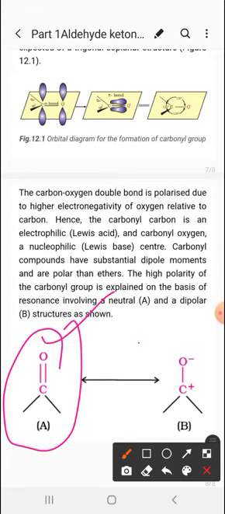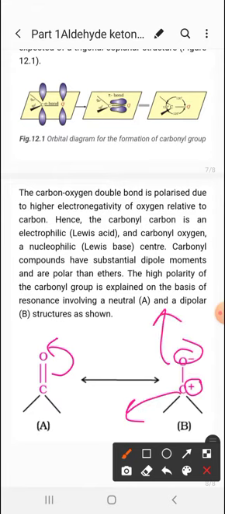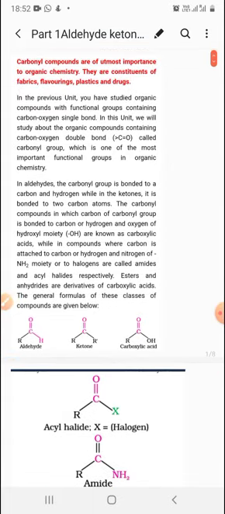Why? Because oxygen is more electronegative as compared to carbon. So इस वजह से highly negative है, यहाँ negative और यहाँ positive charge आपका develop रहता है. So you can see if there is a shift of electron density over the oxygen, carbon will have positive and oxygen will have negative. So this is the electrophilic center and this oxygen is the nucleophilic center. And because they have a very high value of dipole moment, they have substantial dipole moments and are more polar than the ethers. Fine. And this high polarity can be explained on the basis of these resonating structures. So it is part 1 of aldehydes, ketones and carboxylic acids, where I have discussed the IUPAC nomenclature and the structure of the carbonyl group.